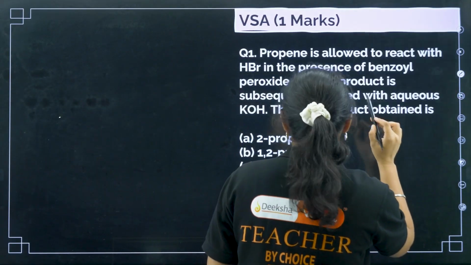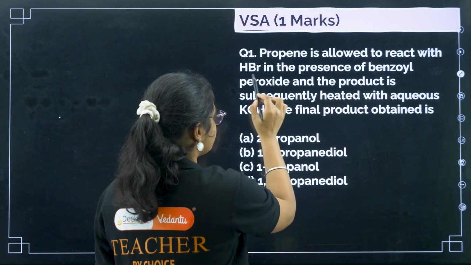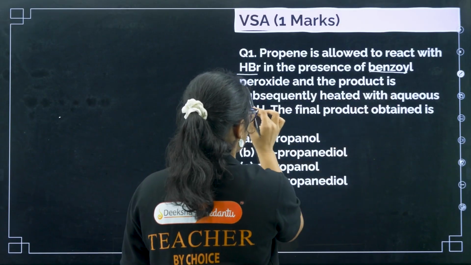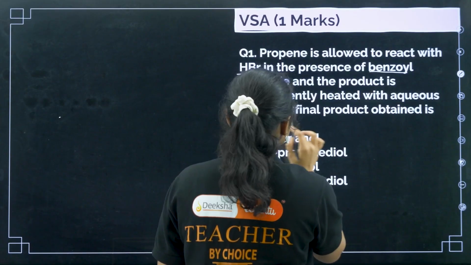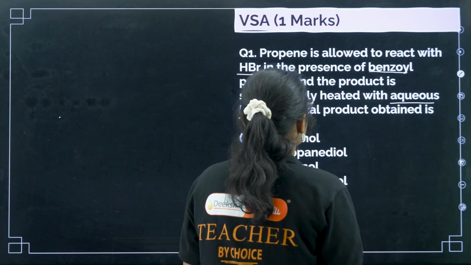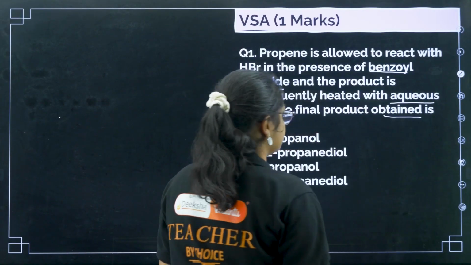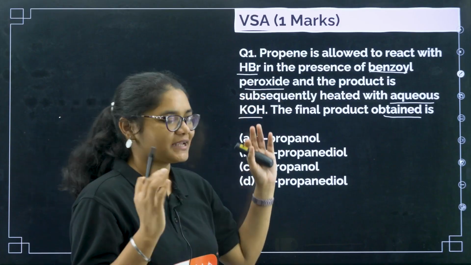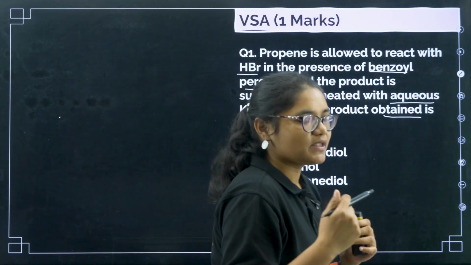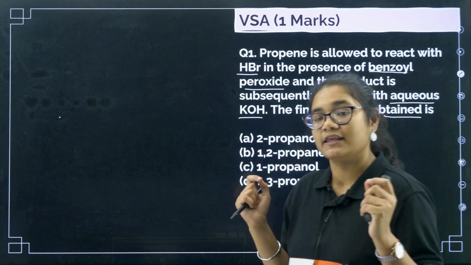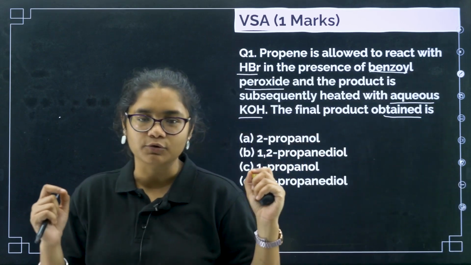MCQ question is this one. Propene is allowed to react with HBr in presence of benzoyl peroxide, and the product is subsequently heated with aqueous KOH. Okay, the final product obtained is. So now what is the speciality of HBr in peroxide? Please comment down quickly. HBr in peroxide will give you anti-Markovnikov's rule product, right?